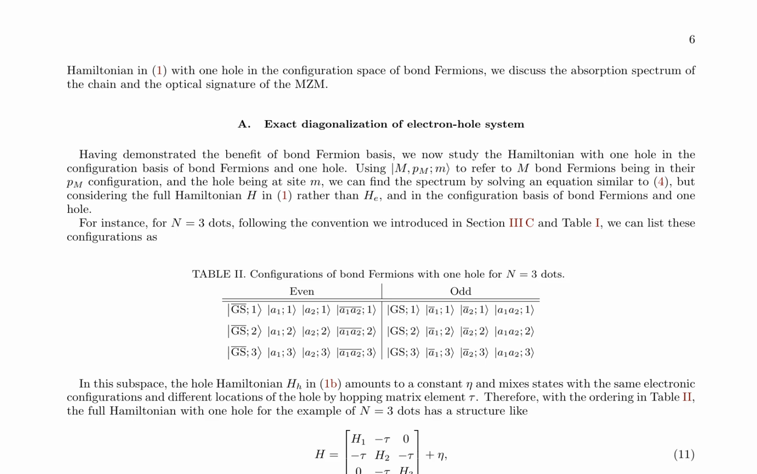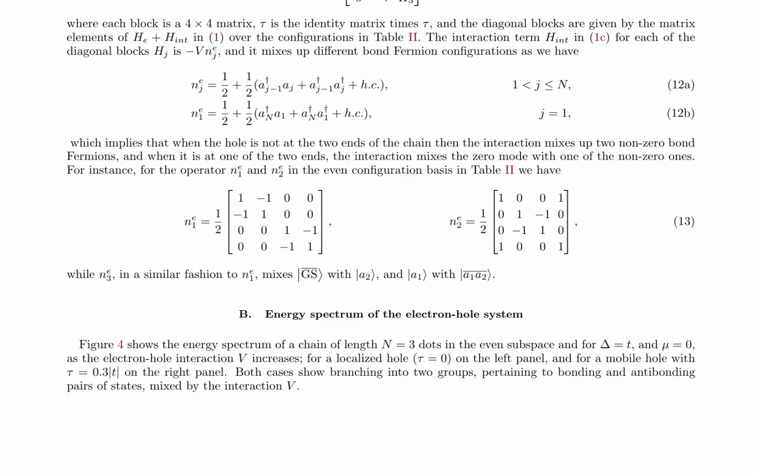The energy spectrum of the electron hole system is presented in Figure 4, showing the branching into two groups of states, corresponding to bonding and anti-bonding pairs, mixed by the interaction V. The left panel illustrates the energy spectrum for a localized hole, tau equals 0, while the right panel shows the spectrum for a mobile hole with tau equals 0.3t. The results demonstrate the significance of the bond fermion basis in understanding the energy spectrum and optical properties of the Kitaev chain.